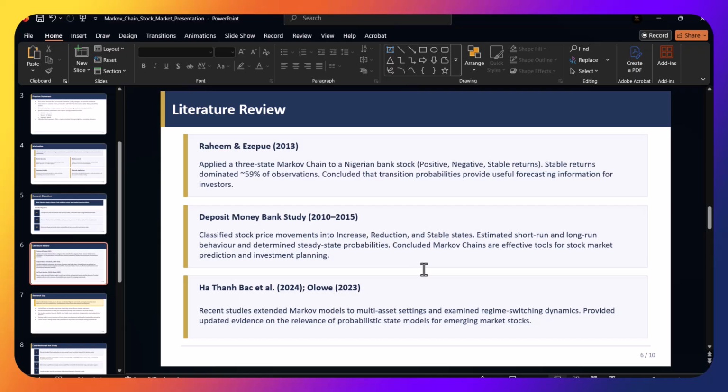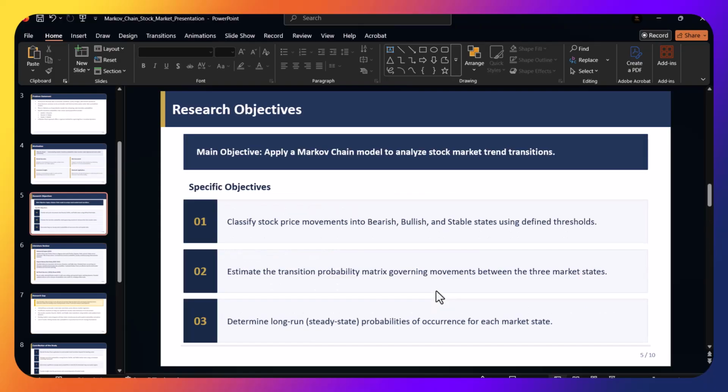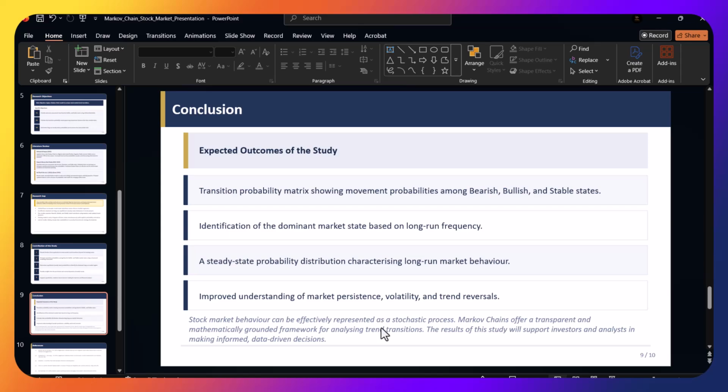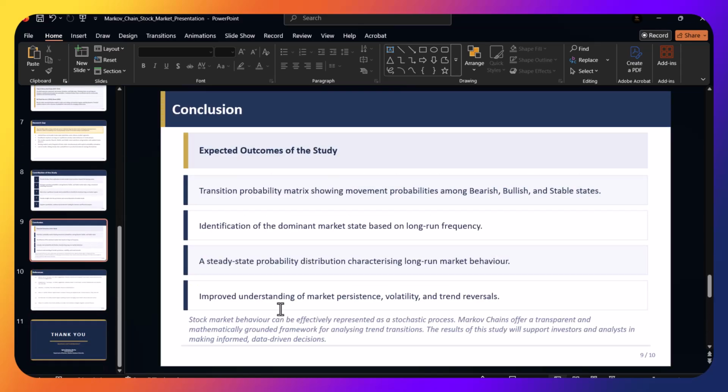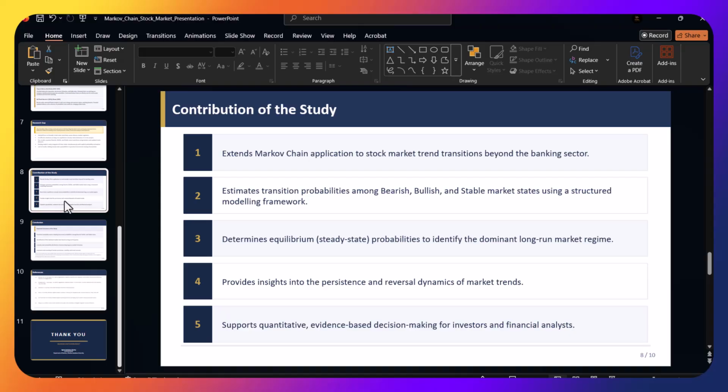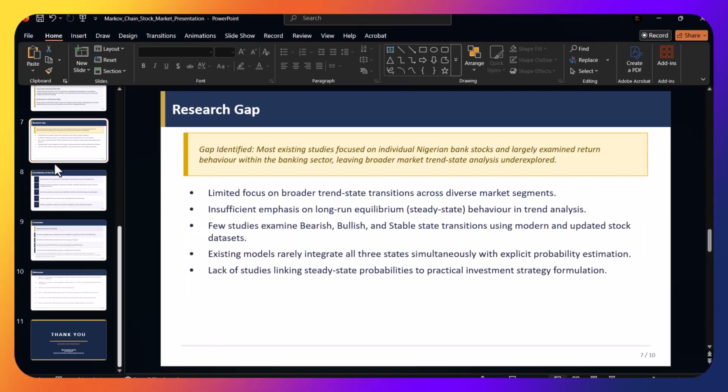And then they also classified deposit money banks in a study from 2010 to 2015, and were also able to conclude that Markov chains are effective for stock market prediction and investment planning. And these researchers show us basically that Markov chain can actually help us in what we're doing, and it's good for this type of project.